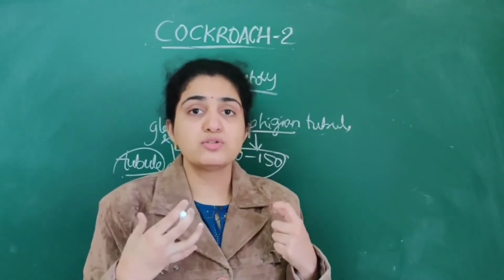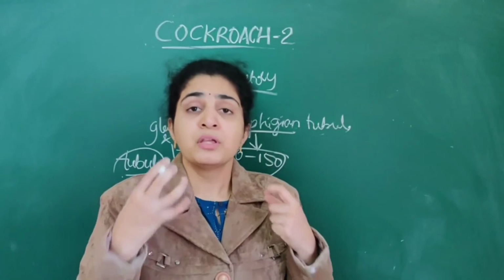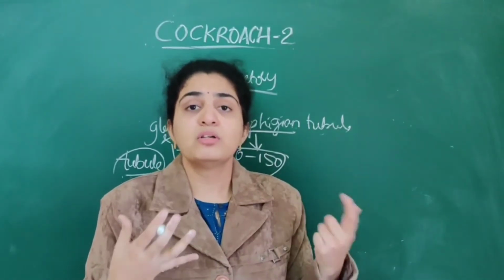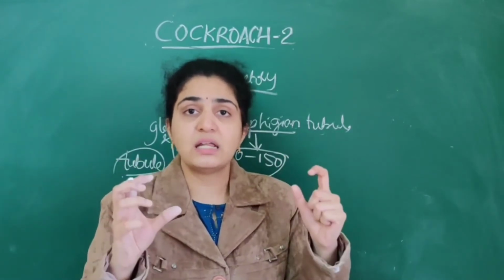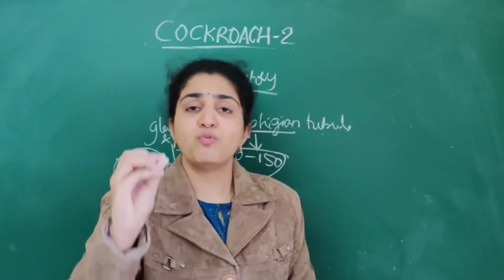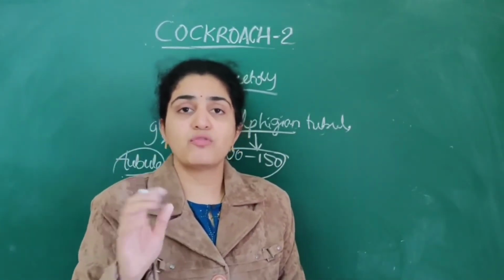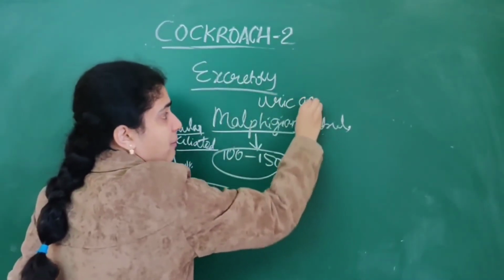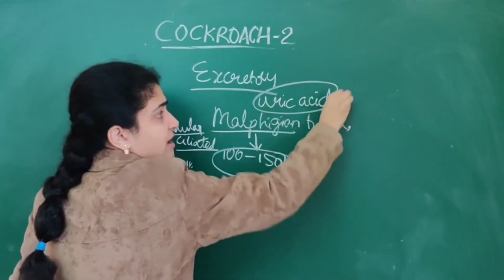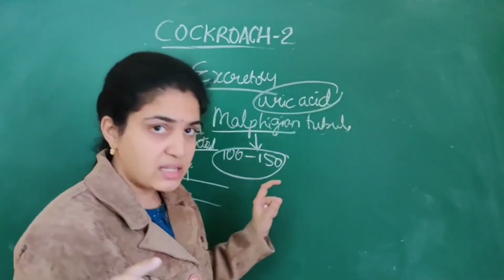So it should preserve water, and it does so by excreting uric acid. Uric acid requires a very minimal amount of water among the 3 excretory products.